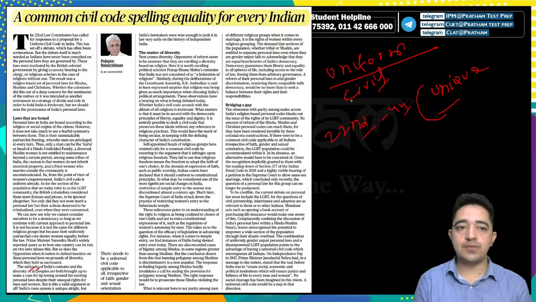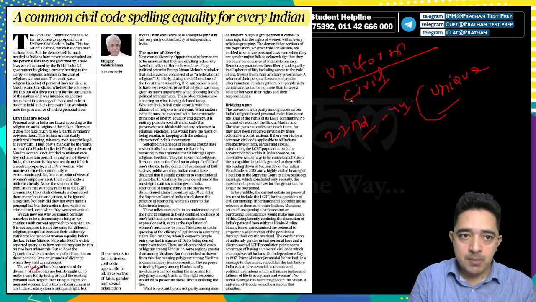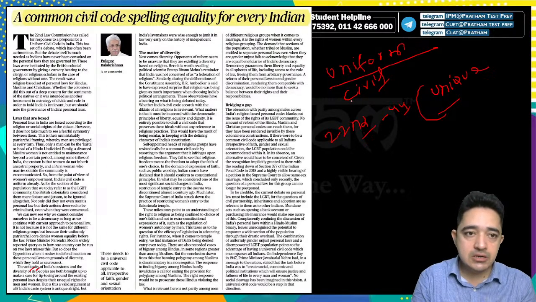This has set off a debate which has often been acrimonious, but the debate is much needed as Indians have never been consulted on the personal laws they are governed by. This law was instituted by the British colonial government by giving a cursory hearing to the clergy and religious scholars in the case of religions without one.